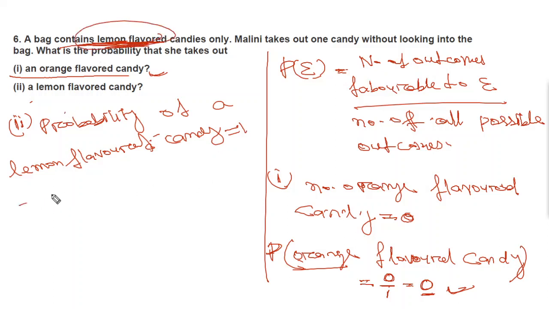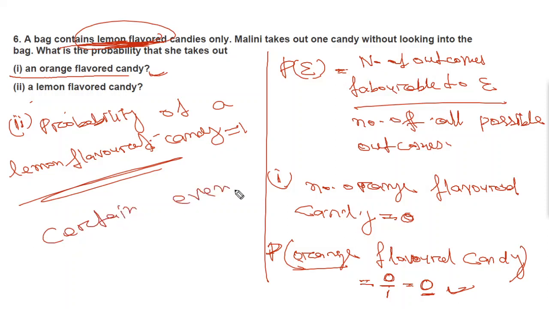So you can say hence it is a certain event. Okay? So let's move to another question.